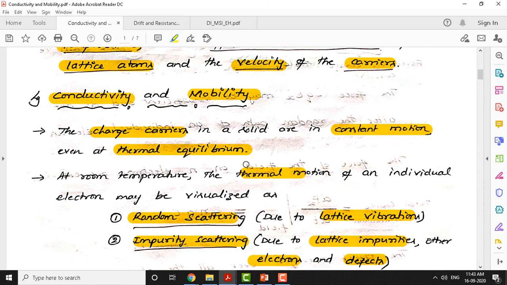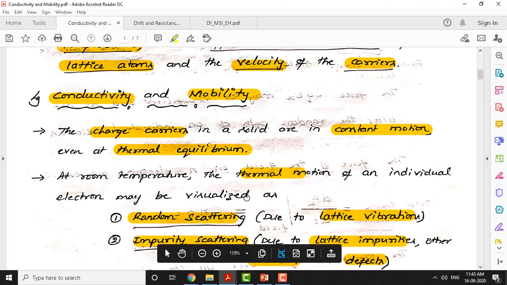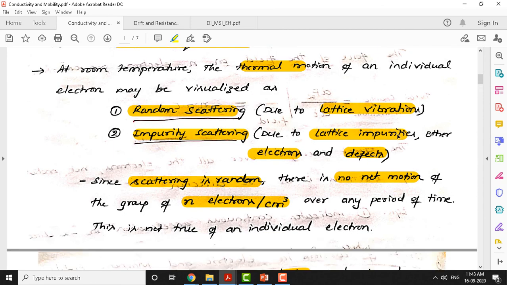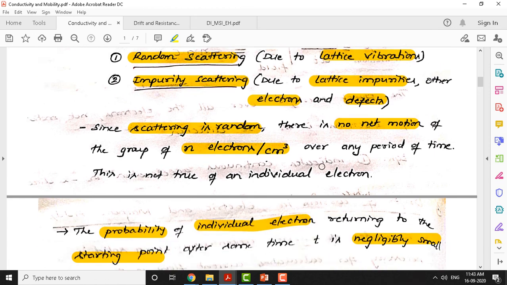Okay, so I'll just cover these mathematical aspects, and later on I will share the attendance part. At room temperature, the thermal motion of individual electrons plays a very important role. That leads to lattice scattering, and we talked about impurity scattering that deflects the electron motion.